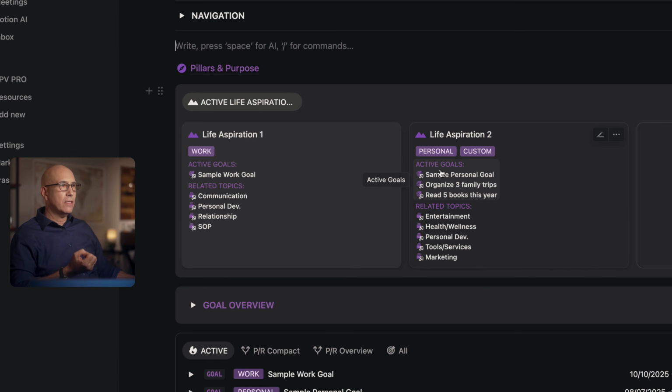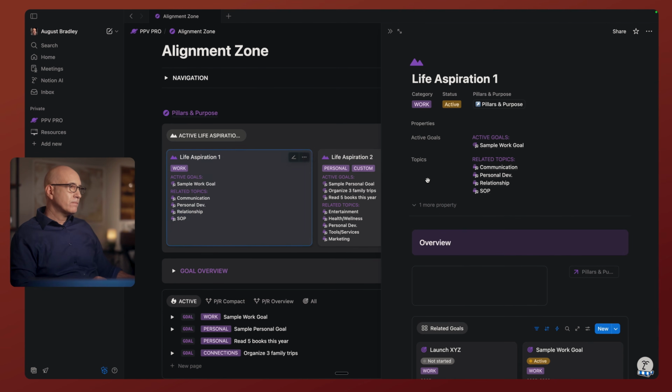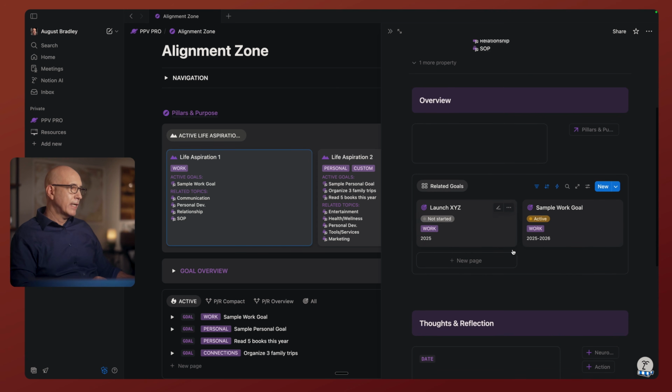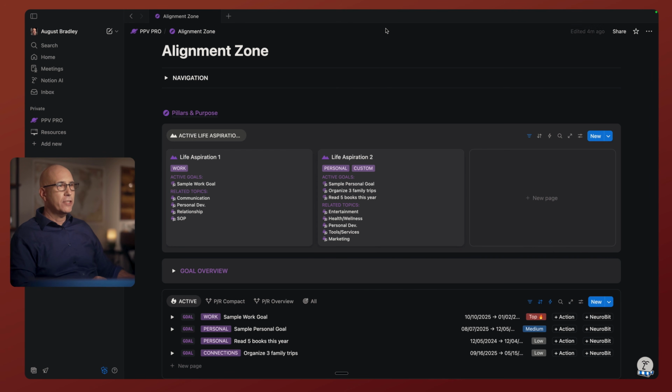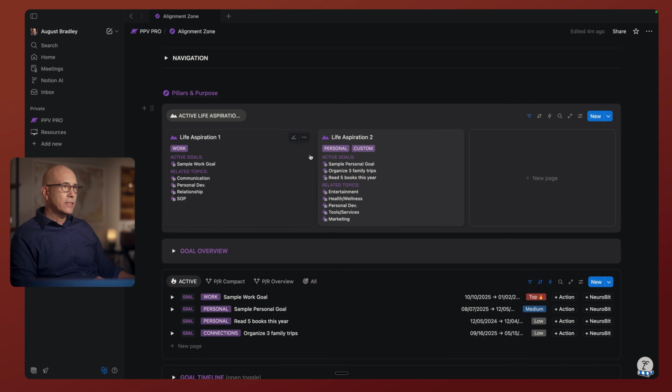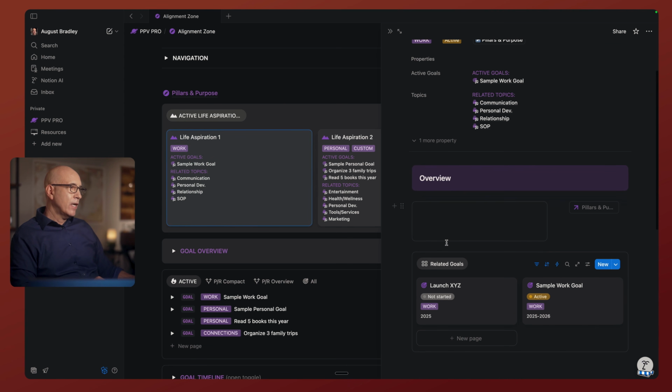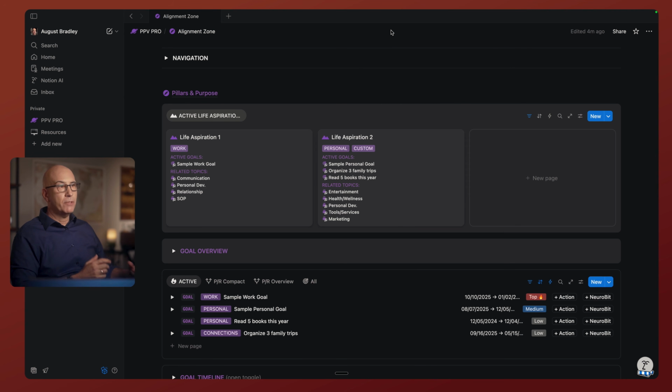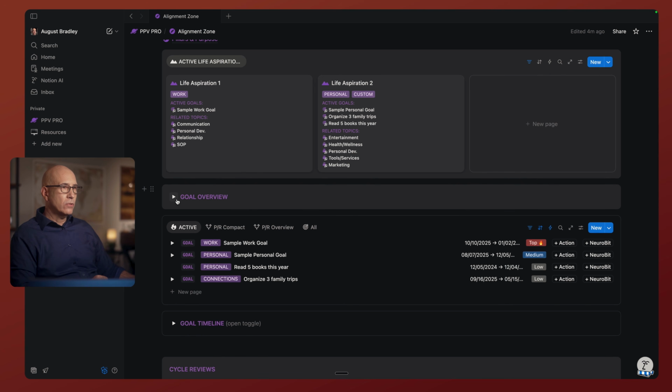What are some of the key elements of how we're moving our life toward these life aspirations? And as you go into any of these, you've got a whole dashboard that helps you break down and structure how you're going to actually achieve that. And these pull from other aspects of the system. So once we've defined our life aspirations, one of the things we do here is we identify the goals that we're going to set out and accomplish in order to move toward that life aspiration. And you can have one or many goals at any given time for your life aspirations, but for any active life aspiration, you should always have at least one active goal to ensure that progress is being made.